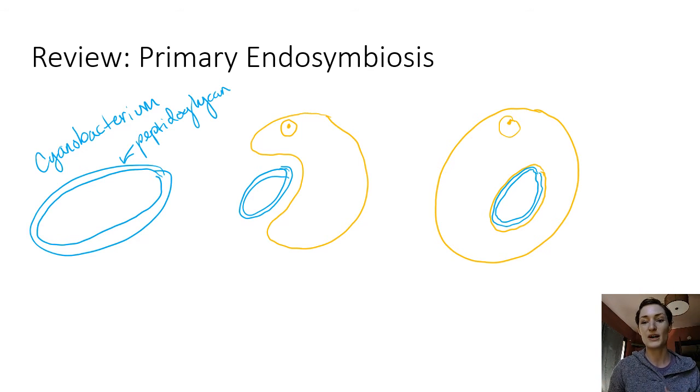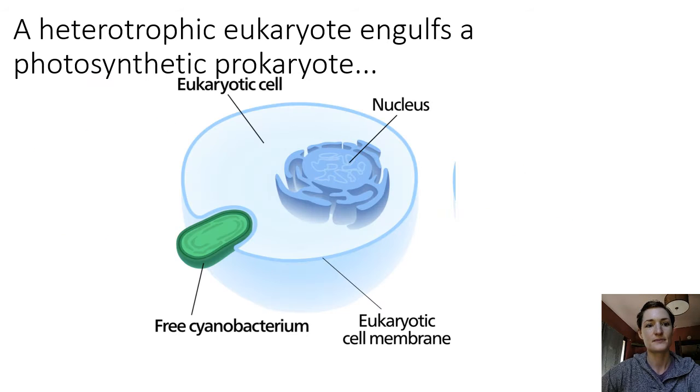So this cyanobacterial ancestor is going to, over the course of evolutionary history, become a chloroplast. And it'll have two membranes. One of these membranes is going to go away, so it'll just be left with that membrane of the thing that engulfed it, and then its original membrane. So we can review that process in a few different stages.